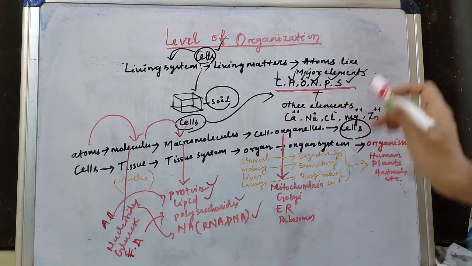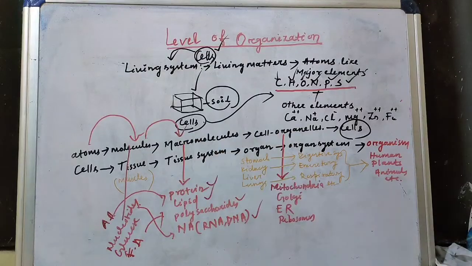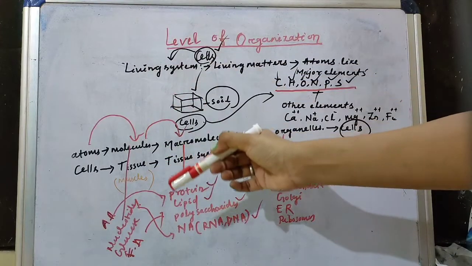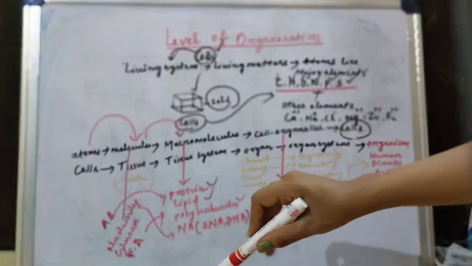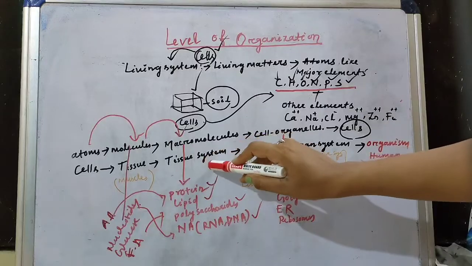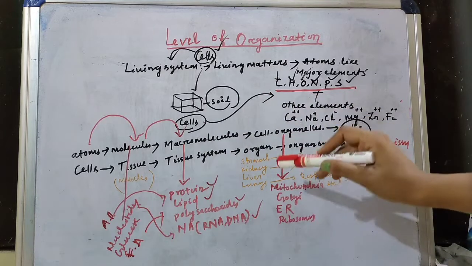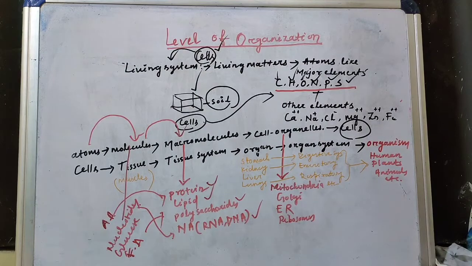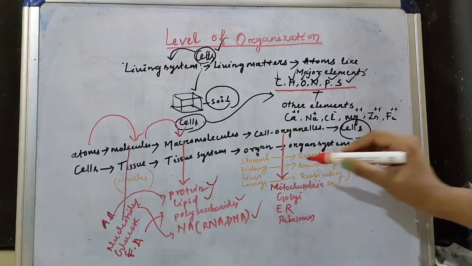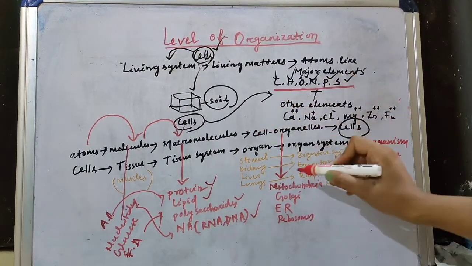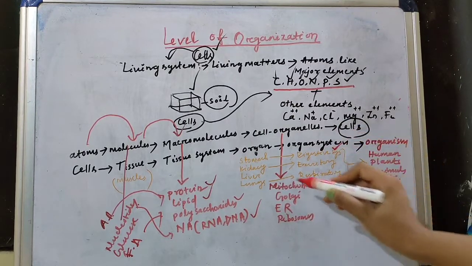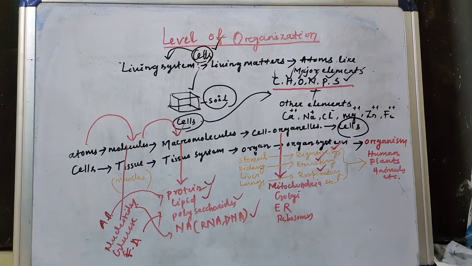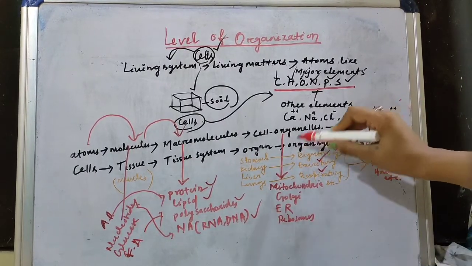So many cells form tissue. The cells with specific function and localization form tissue. And these tissues form tissue systems, and then these tissue systems form different organs like stomach, kidney, liver and lungs. And the stomach along with other accessory organs forms the digestive system, kidney forms the excretory system and lungs form the respiratory system, and this is under the organ system.